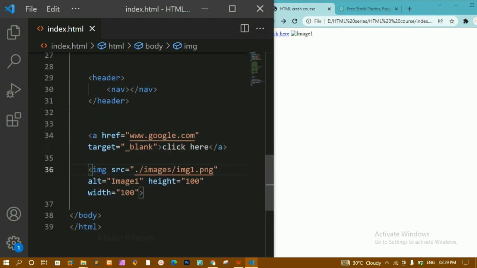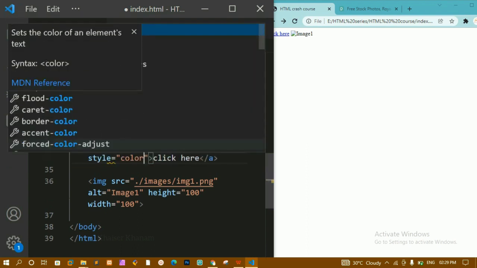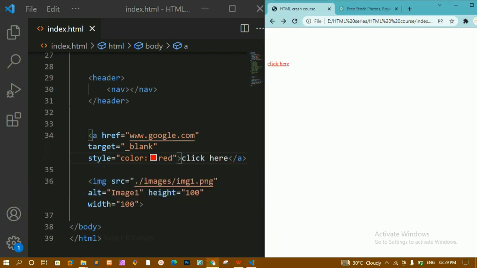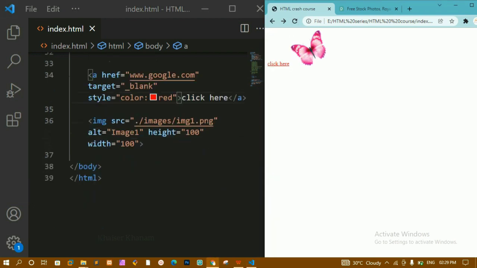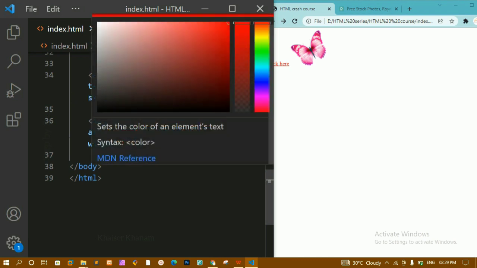Now if you just want to give some stylings here, we are having the style attribute. For this I'm just going to write style, and inside this let me just write color. Color I'm just giving here red. I'll save this. I'll refresh. Now you can see the color of this one is changed to red. This is how we are going to use the style attribute. Inside that I just have to pass what property I want to give and what value I have to give for that one. I have just passed here red.